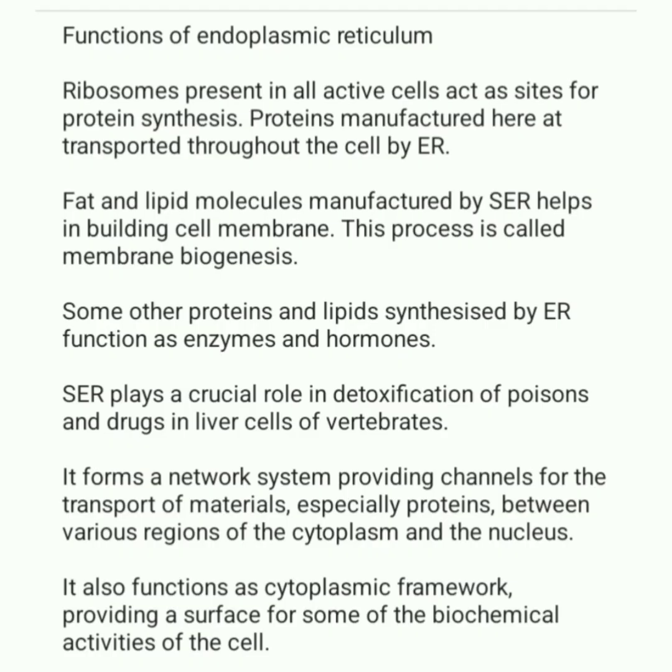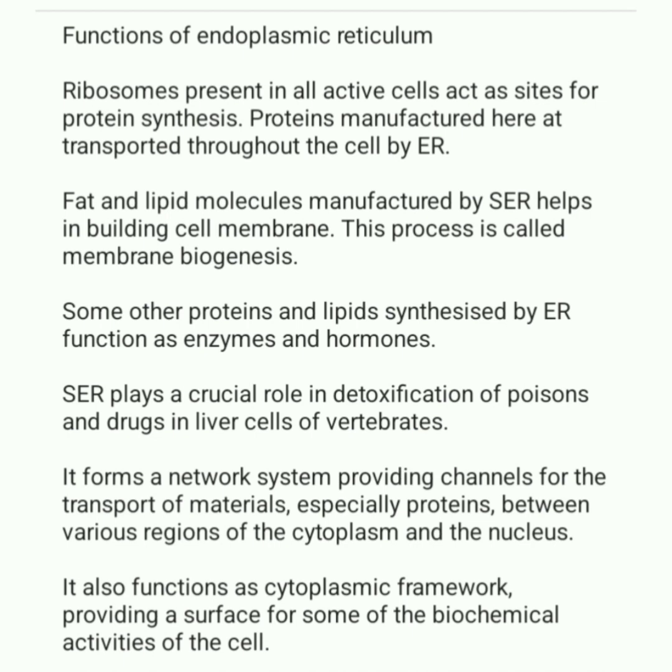Functions of endoplasmic reticulum. Ribosomes present in all active cells act as sites for protein synthesis. Proteins manufactured here are transported throughout the cell by ER. Fat and lipid molecules manufactured by SER help in building the cell membrane. This process is called membrane biogenesis.